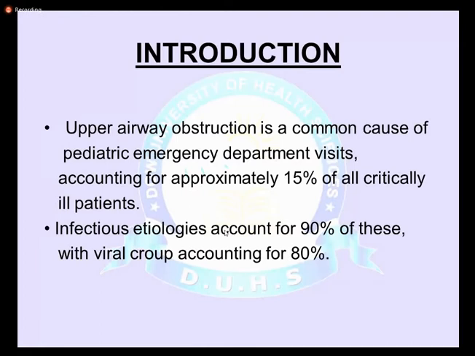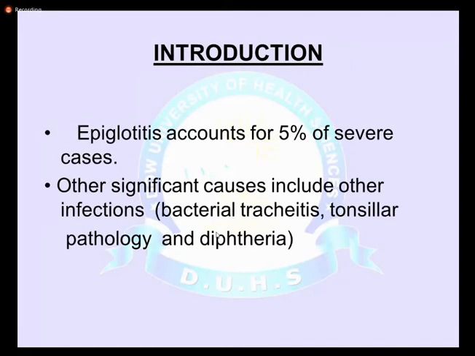Upper airway obstruction is a common cause of pediatric emergency, accounting for approximately 15% of all the critically ill pediatric patients that we deal with in the emergency. Infectious etiologies account for about 90% of the cases of upper airway obstruction in the pediatric age group. Of these, viral croup, which is viral laryngotracheal bronchitis, accounts for about 80% of all the cases. Second is epiglottitis, which accounts for about 5% of all the severe cases of upper respiratory tract obstruction.